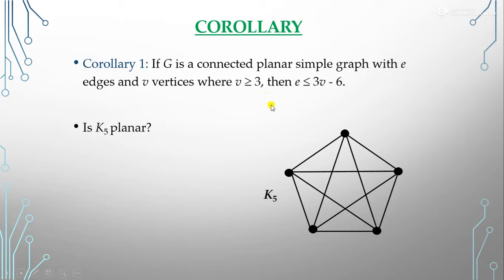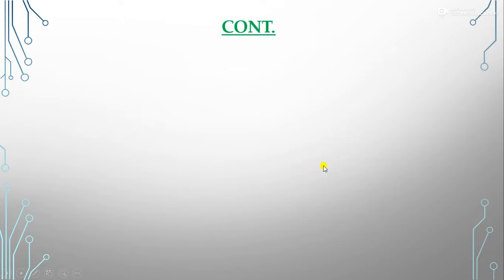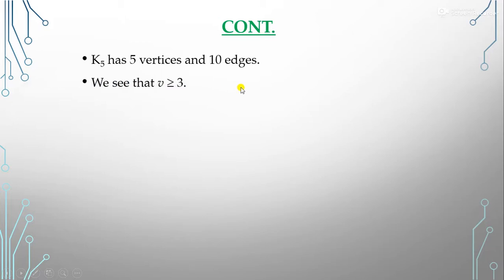So now we see whether this is a planar graph or not. In K5, we have 5 vertices and 10 edges. Also our condition is fulfilled, that the number of vertices is greater than or equal to 3, here 5.